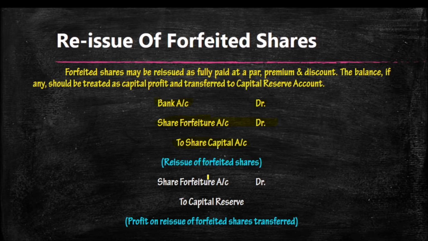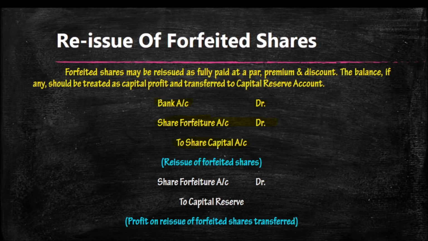Remember, another possibility, the reissue of forfeited shares may happen at premium also. If the forfeited shares are reissued at premium, the entry will be bank account debtor to share capital, to securities premium reserve.